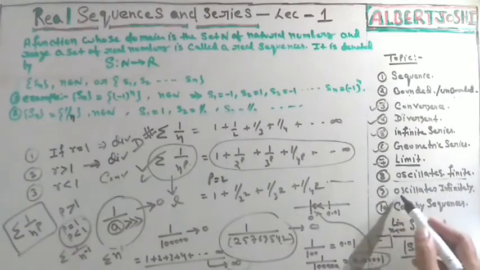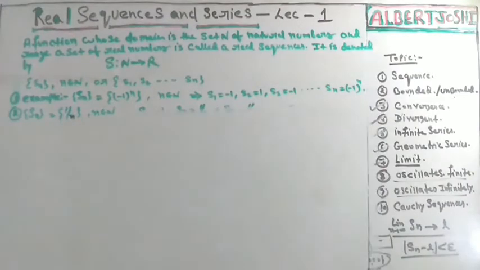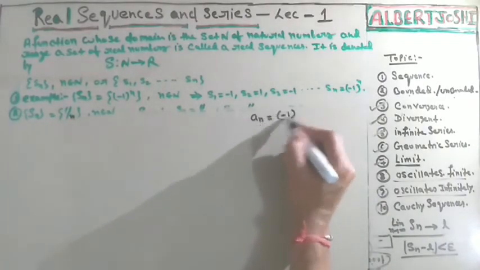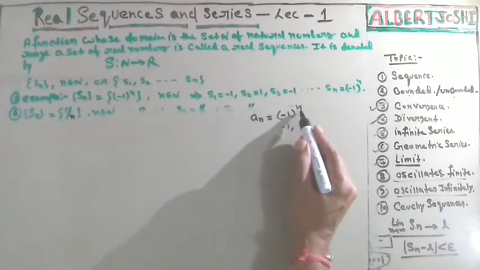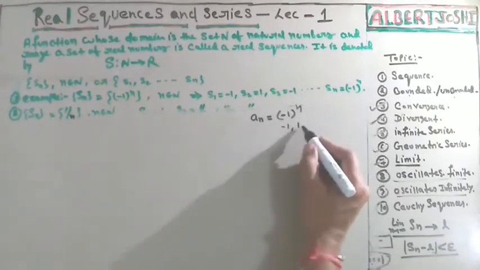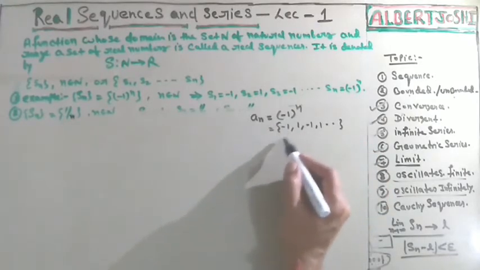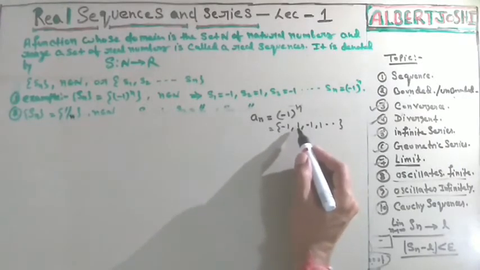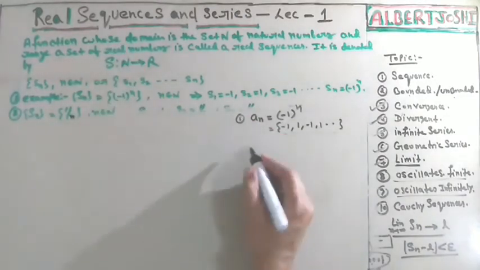Now what about oscillating finite and oscillating infinite? We will discuss. I am just erasing it. Before going to oscillation, I am just showing you some examples. Let the first example be a_n is equal to (-1) to the power n. Already we have discussed. If you put n is equal to 1, then you are getting -1. If you put n is equal to 2, then you are getting 1. n is equal to 3, then -1. n is equal to 4, then 1, up to so on. In this condition, you have only two values, -1 and 1. This is example number 1 about the sequence.